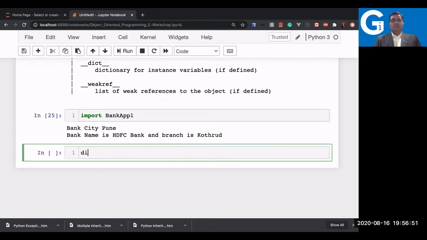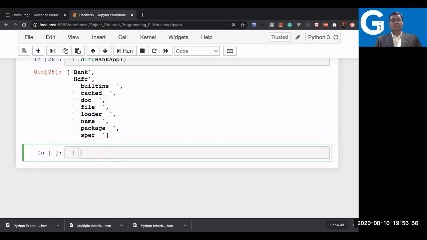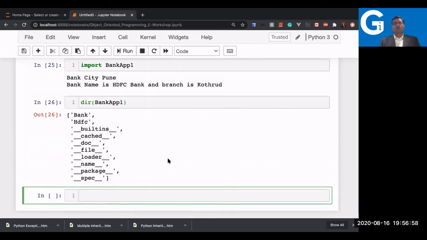So now this bank app1, if I check it, there are certain attributes. Now this is our own class. Everything in Python is an object, even the bank app1, the file that's a model, is also an object. What dir is doing is showing the list of attributes which belong to the bank app1. It includes the bank class, it also includes the SDFC as one of the objects, so it is showing everything whatever is there in the model.